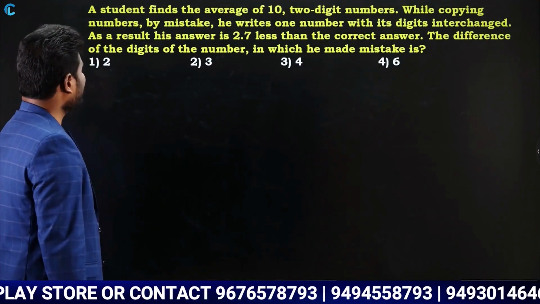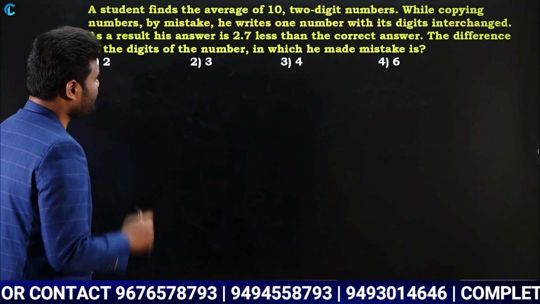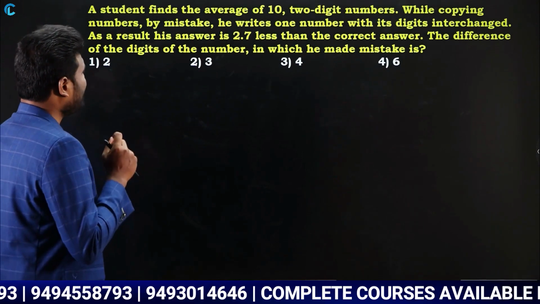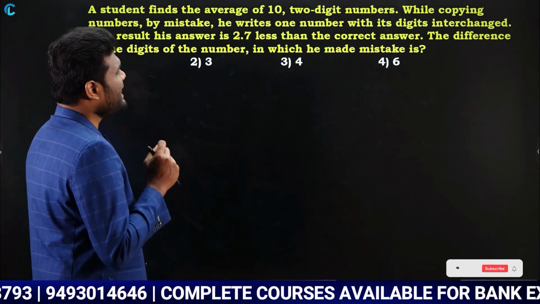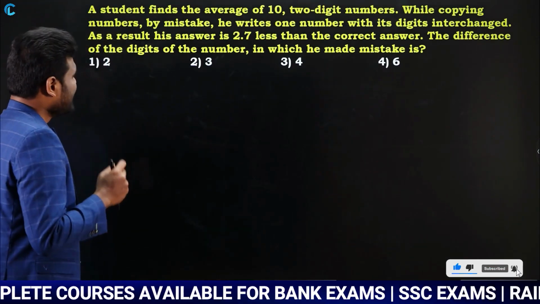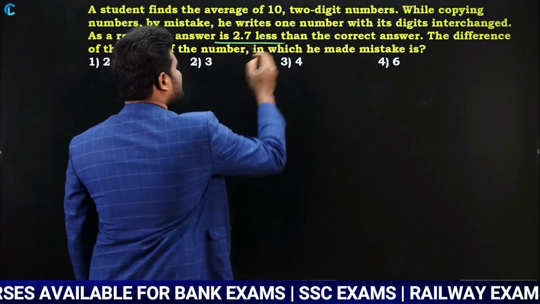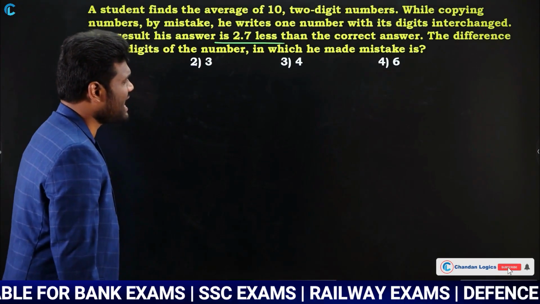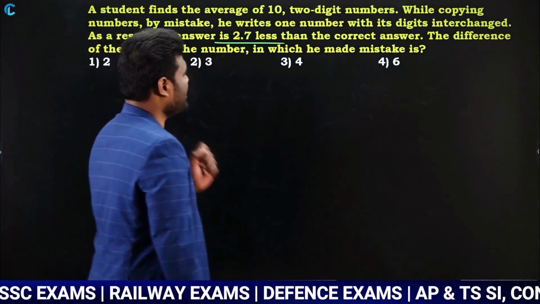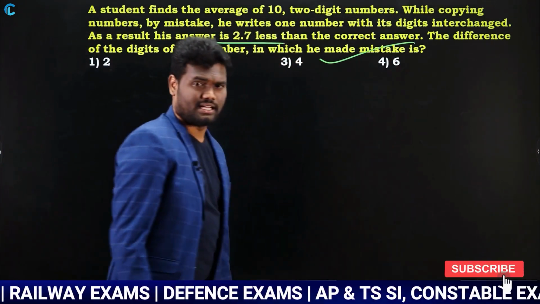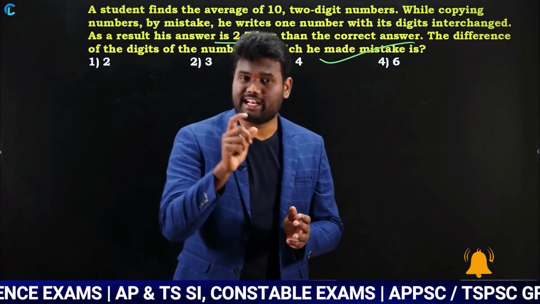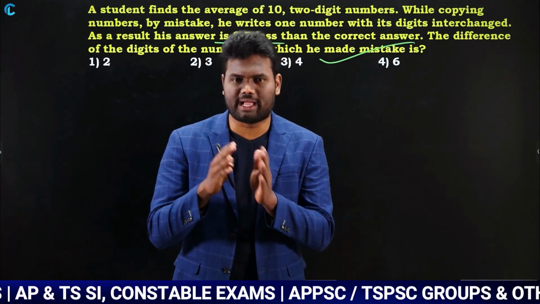Okay. Next question. A student finds the average of 10 two-digit numbers. While copying the numbers by mistake, he writes one number with its digits interchanged. As a result, his answer is 2.7 less than the correct answer. The difference of the digits of the number in which he made the mistake is? Now this question is a very good question. Read the question clearly, then solving it will become easy.